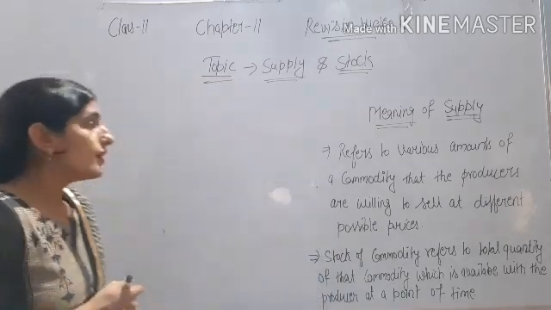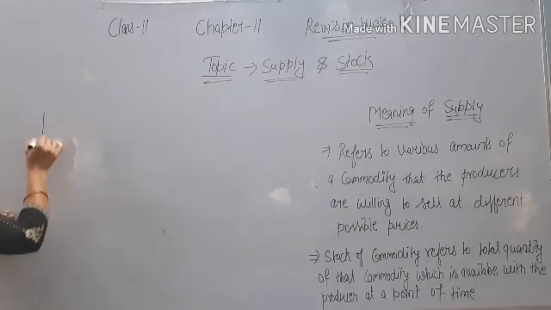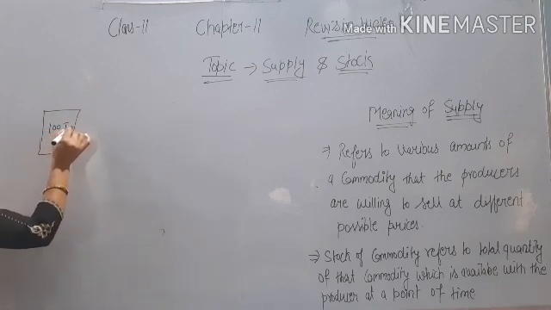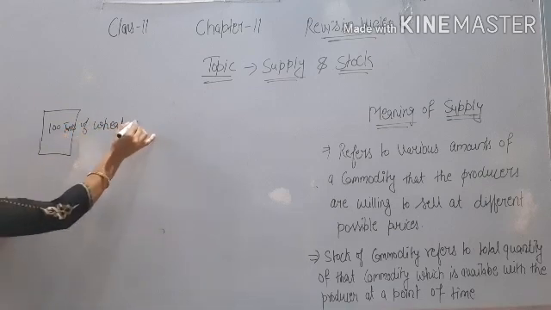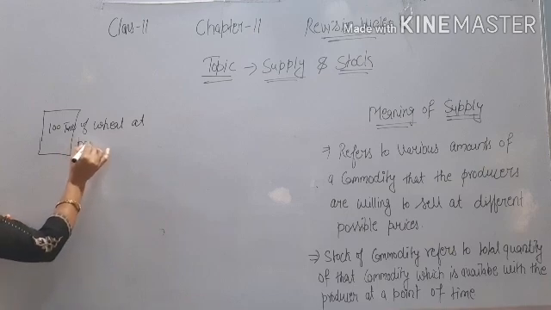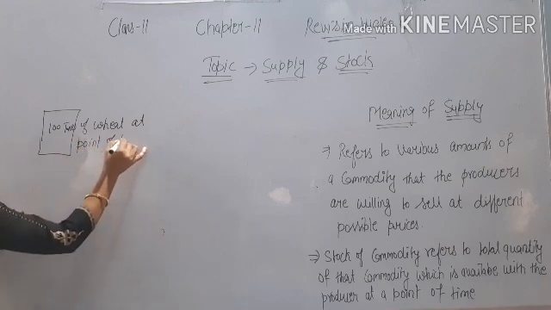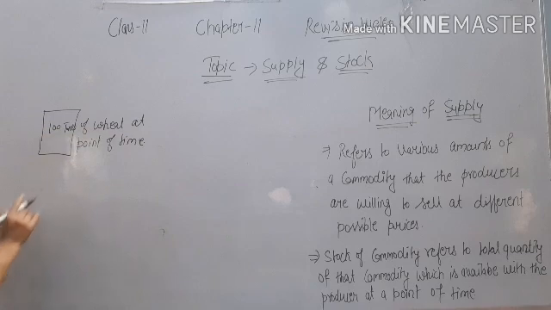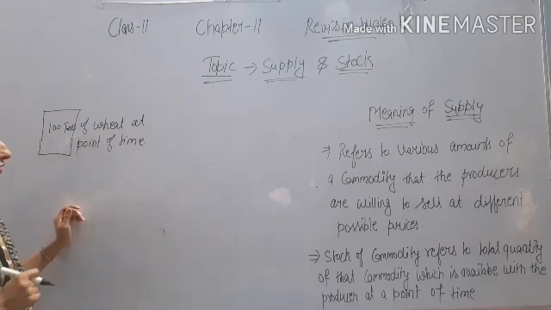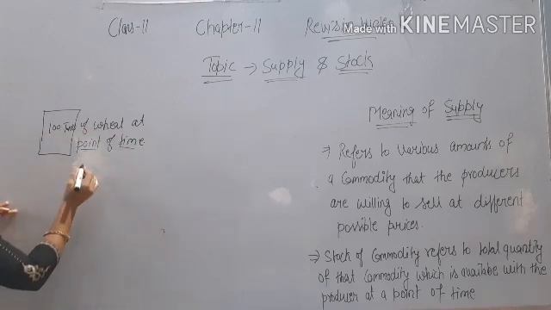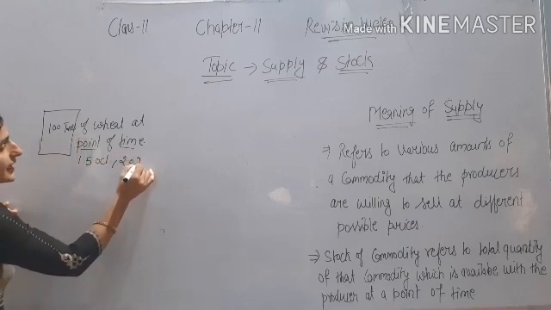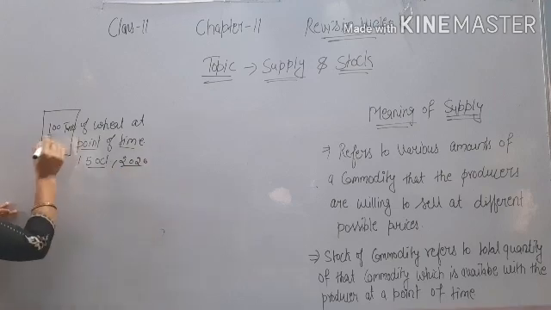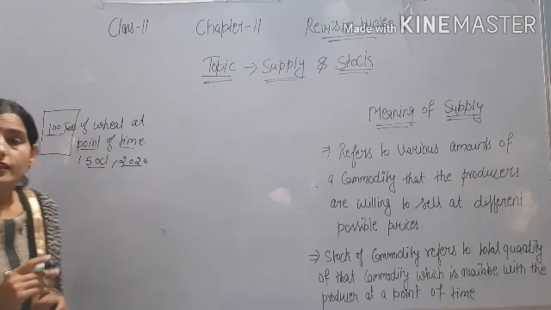Okay. For example, a producer having 100 tons of wheat at a point of time is called stock. For a point of time we can say, on 15 October 2020 a producer is having 100 tons of wheat.